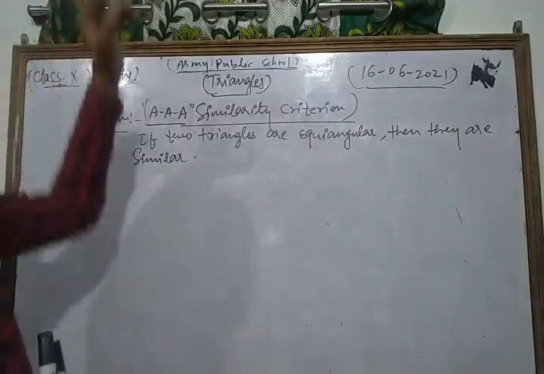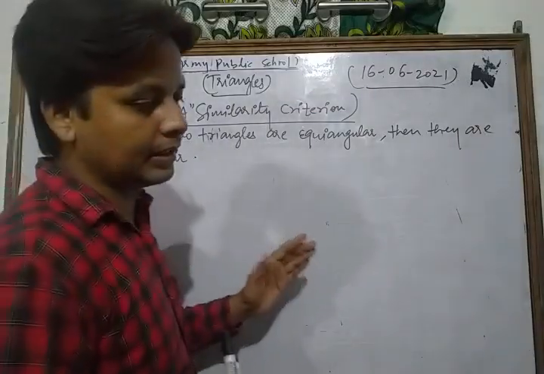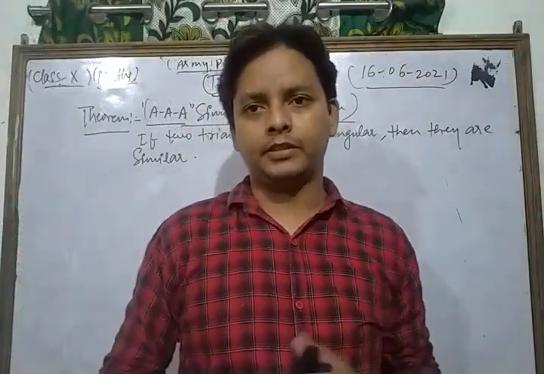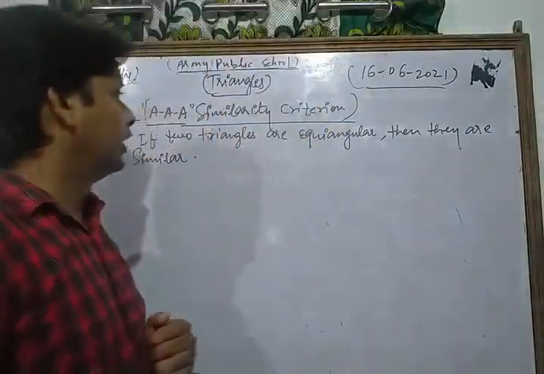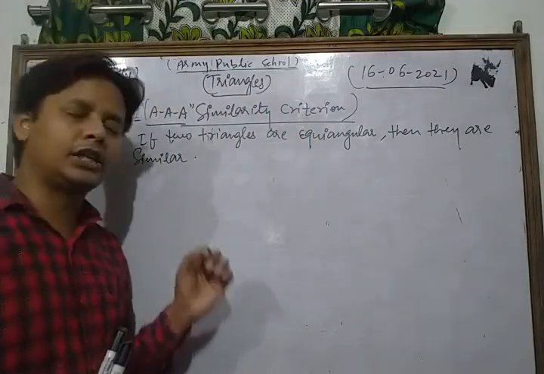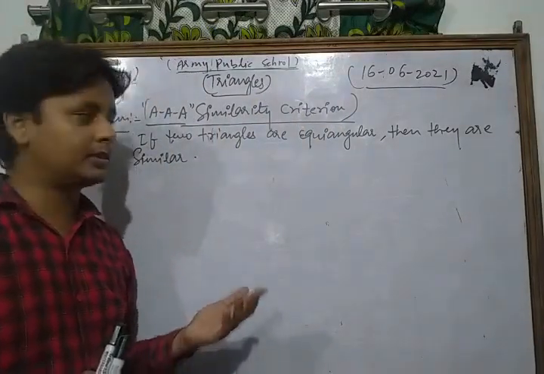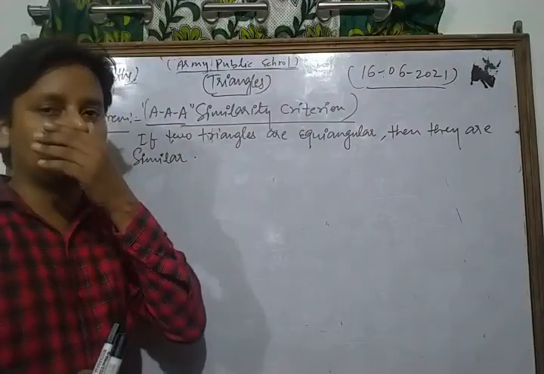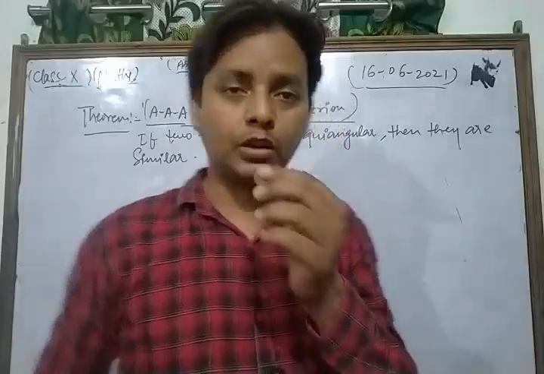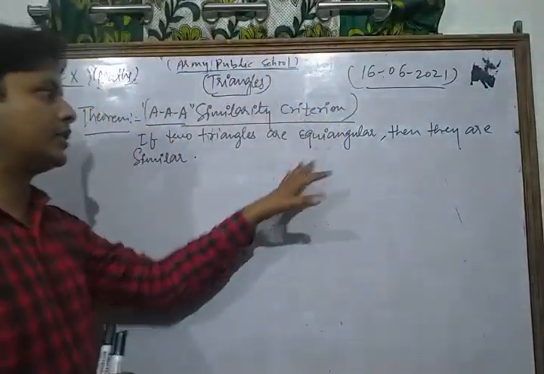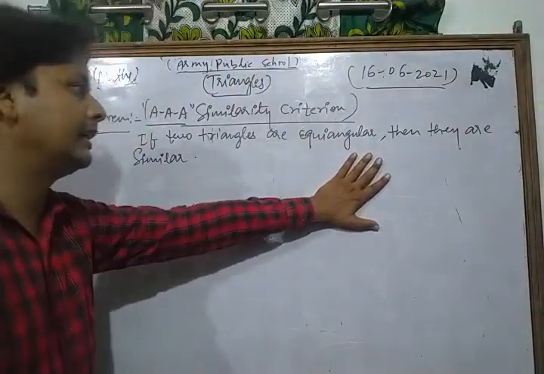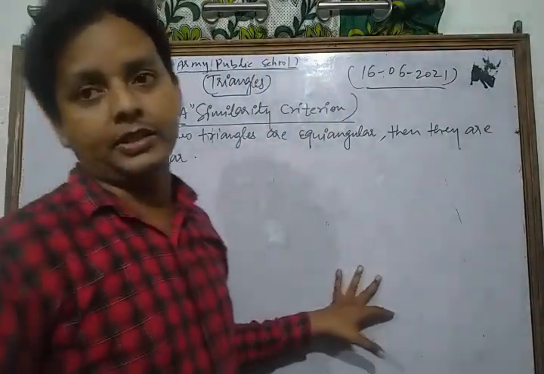Now in this criterion, the AAA criterion, we have to show that if two triangles are equiangular, meaning their corresponding angles are equal, then they are similar to each other.